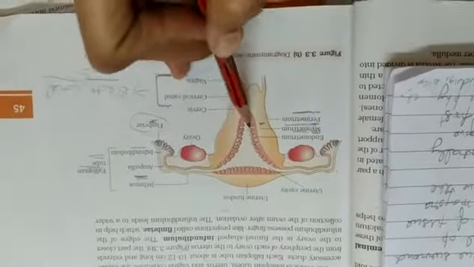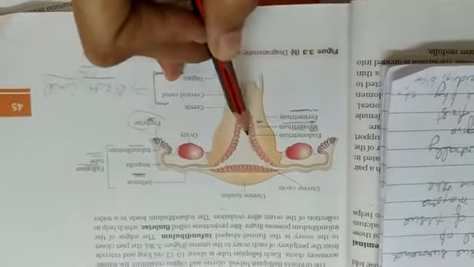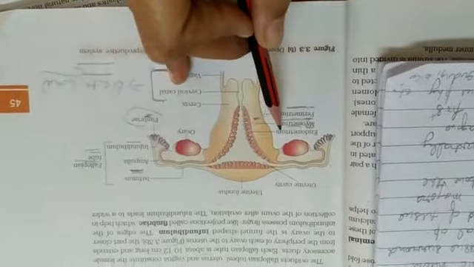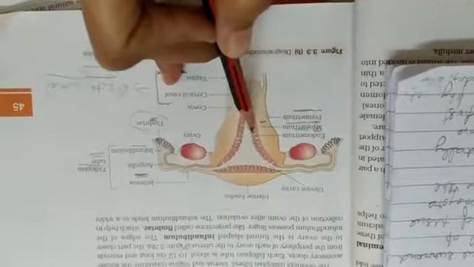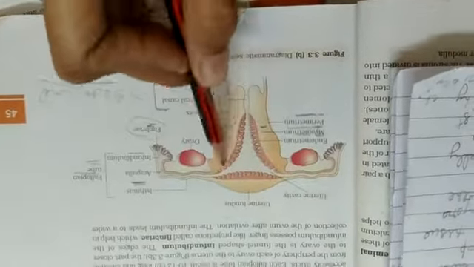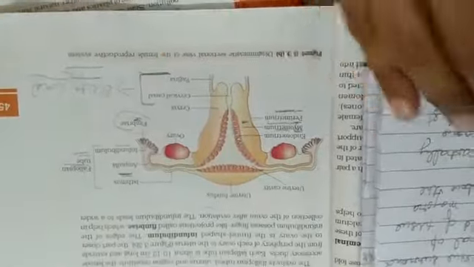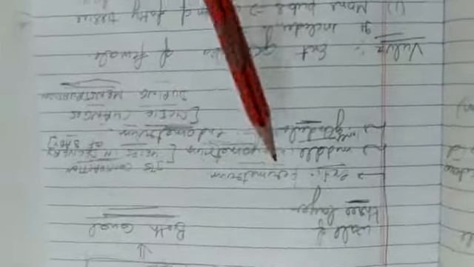Endometrium plays a role in implantation, that is fixing of the fetus with the uterus, and also during menstruation, when this wall is blown out through the vagina. Okay. Now these are the 3 layers of the uterus.